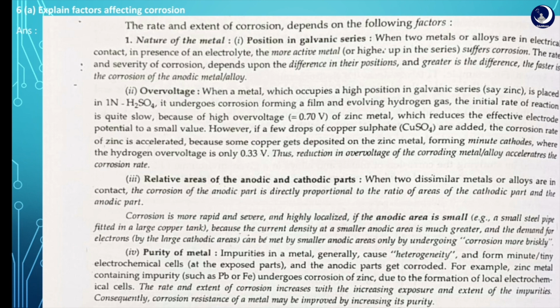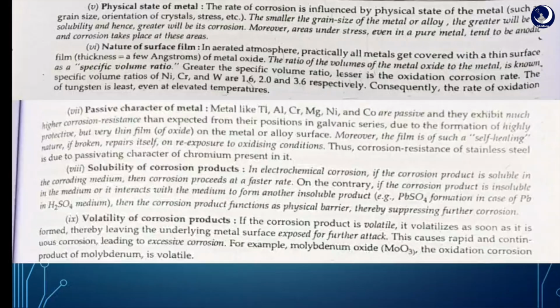Purity of metal: the higher the purity of the metal, the larger will be the rate of corrosion. Physical state of metal: the smaller the grain size of the metal or alloy, the greater will be its solubility and hence the greater will be its corrosion.